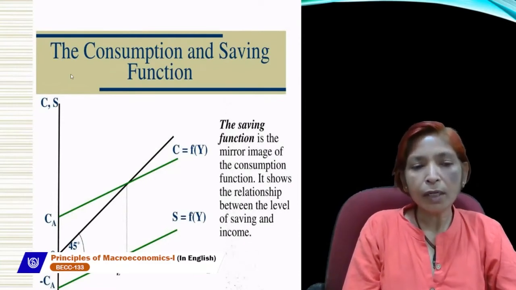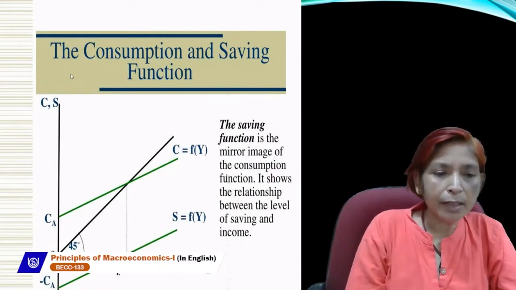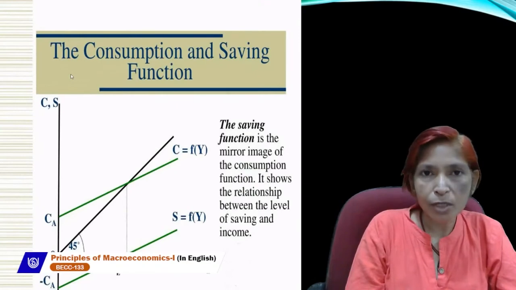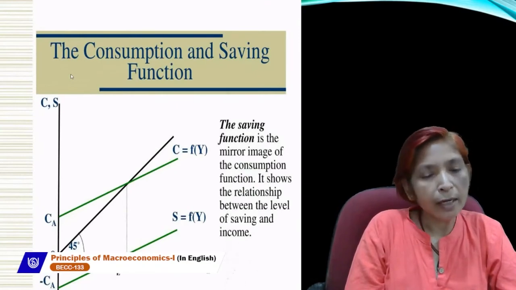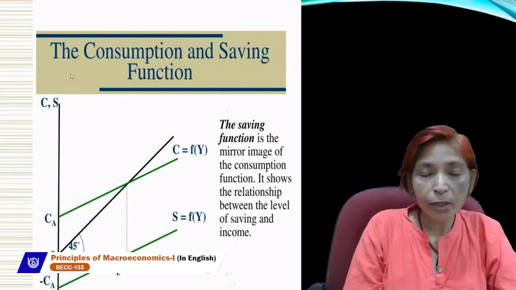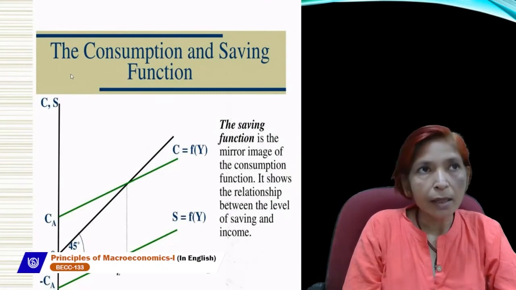So we can draw any of these different types of saving function from these two different situations. We can follow any one. So saving curve starts from below the origin, and at the break-even point where income and consumption are equal, at that point saving will be zero.